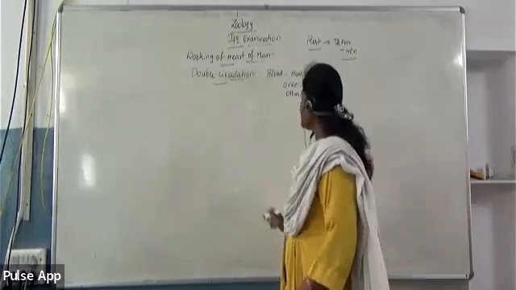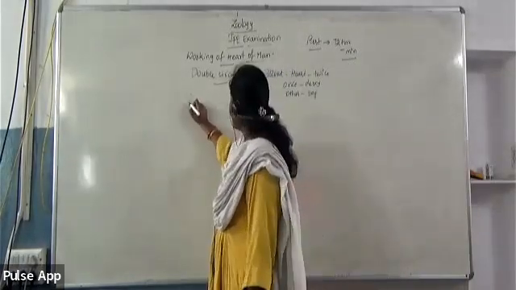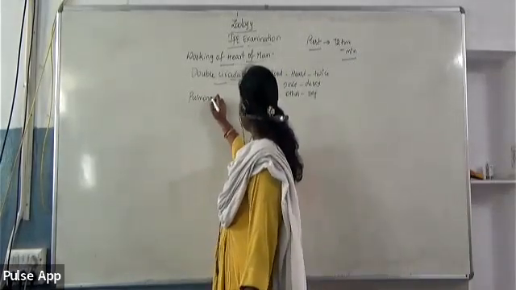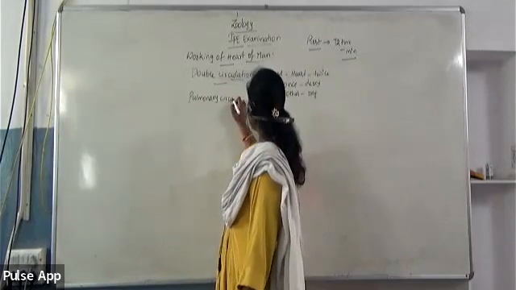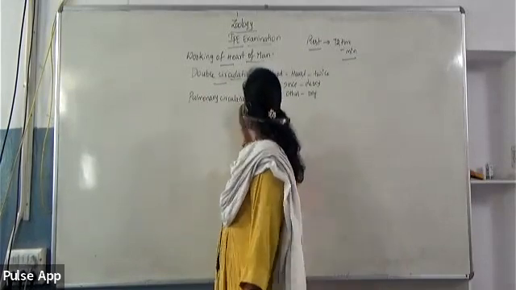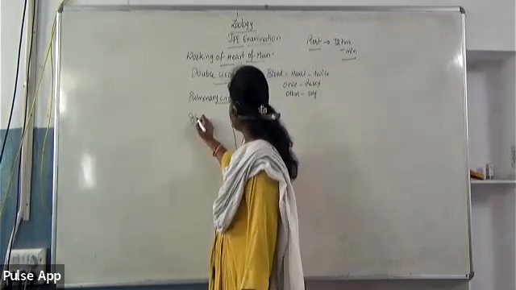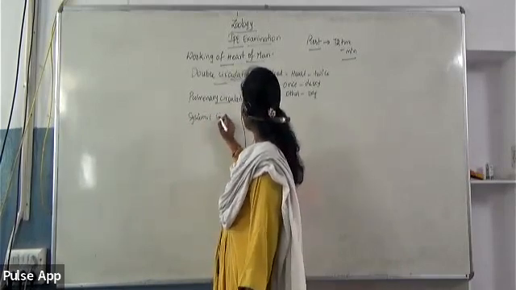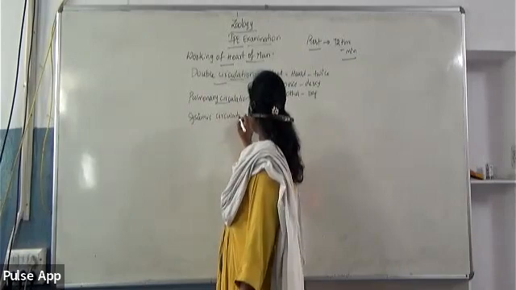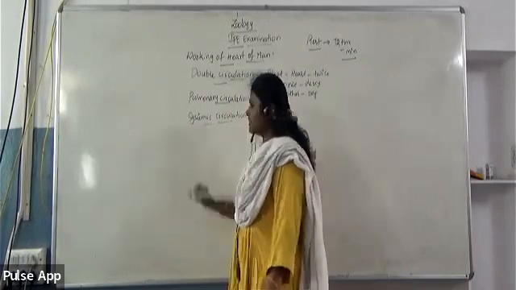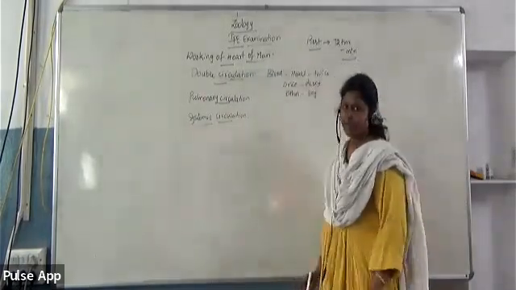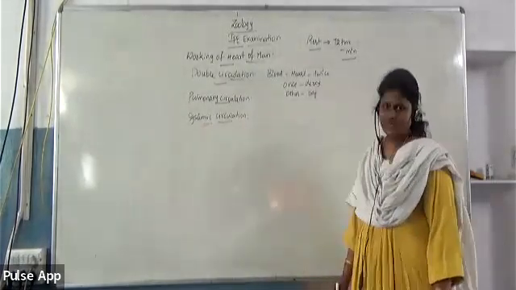And this double circulation is again divided into pulmonary circulation and then systemic circulation. All these side headings you should definitely put. Double circulation is divided into two, pulmonary circulation and systemic circulation.